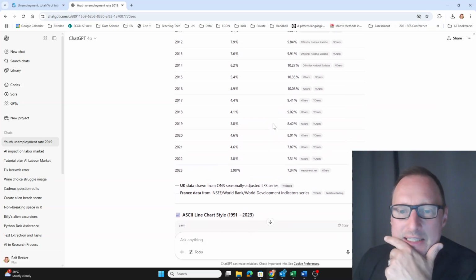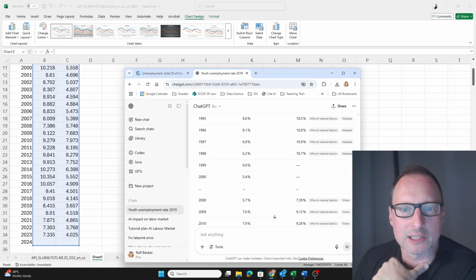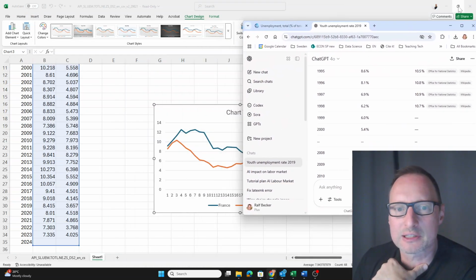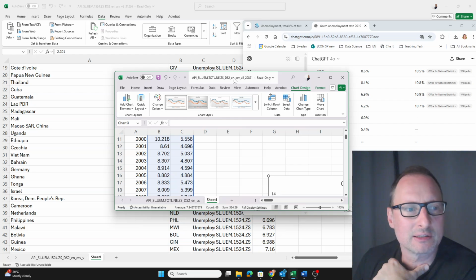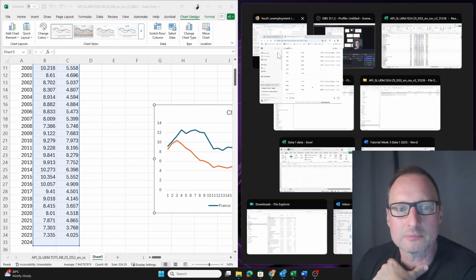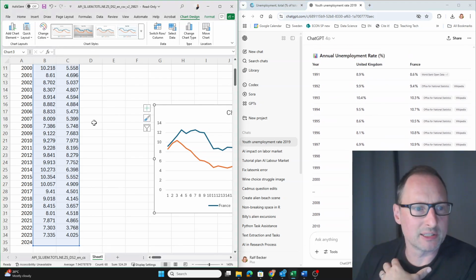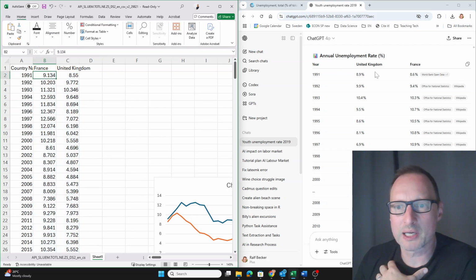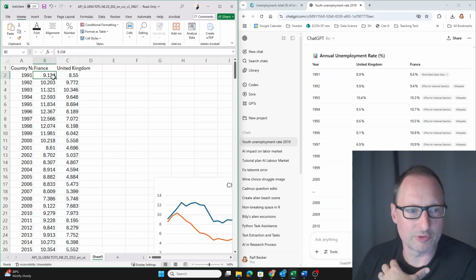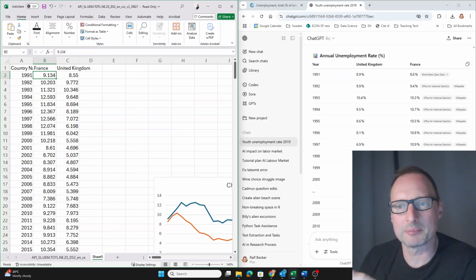But let's at least check out the data. Let us do that like this and like this. Let's compare a few data points. Let's look at the beginning, 1991. For France, we had 9.134. Here we have 8.6. For the United Kingdom, 8.9. Here we have 8.55.